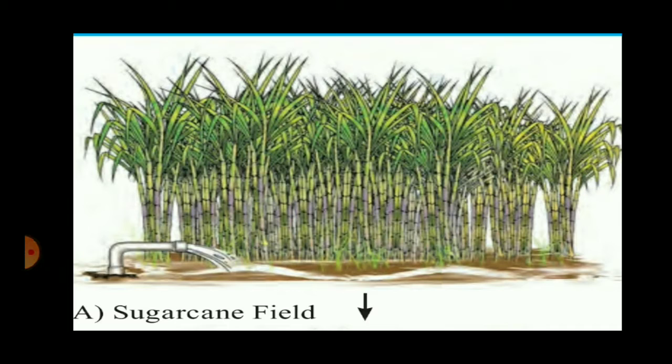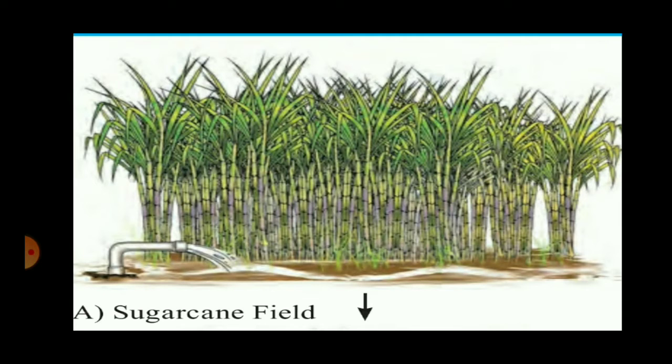We'll continue with chapter number 10, Human Occupations. In the previous video, in part 1, we have seen what is the meaning of human occupation, and the different categories into which human occupation is classified, with the example of the dairy industry. Here we'll take the example of sugar mill.